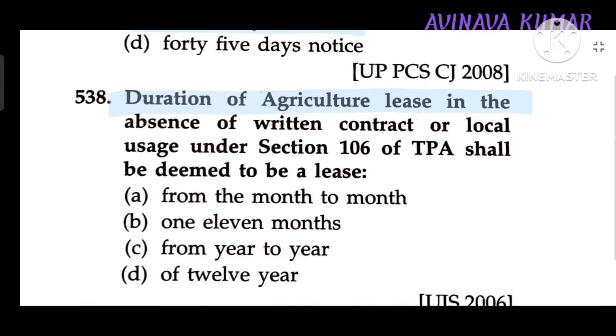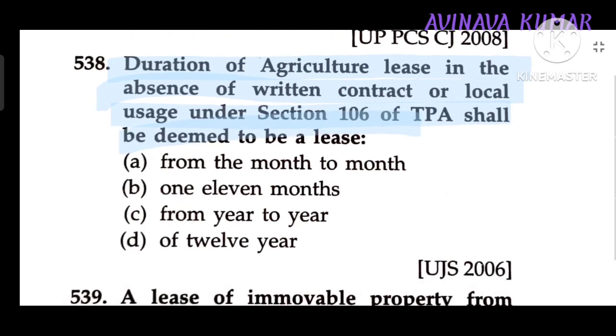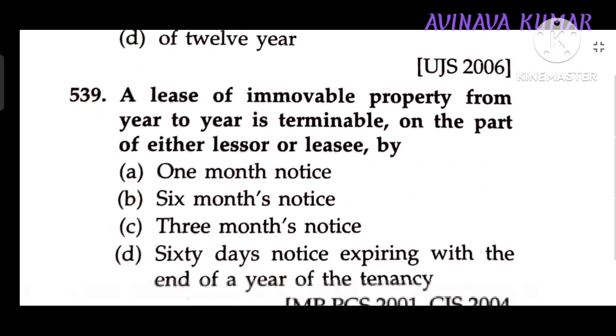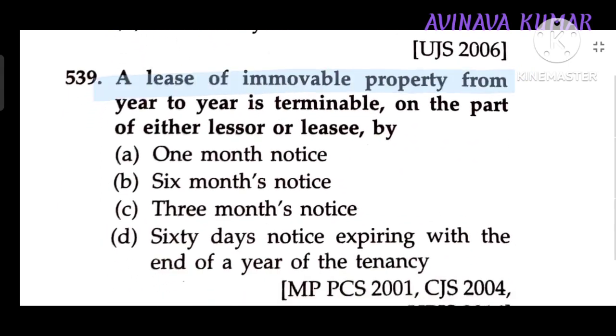Duration of agricultural lease in the absence of written contract or local usage under Section 106 of TPA shall be deemed to be a lease from year to year. Lease of immovable property from year to year is terminable on the part of either lessor or lessee by six-month notice.